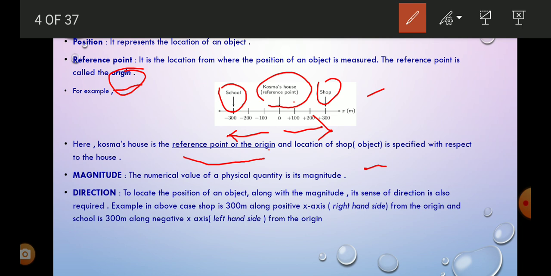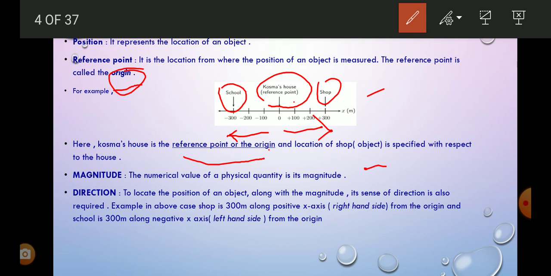Now there are some physical quantities where we locate the direction. So what is direction here? To locate the position of an object along with the magnitude, its sense of direction is also required.